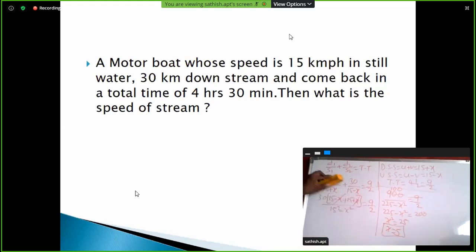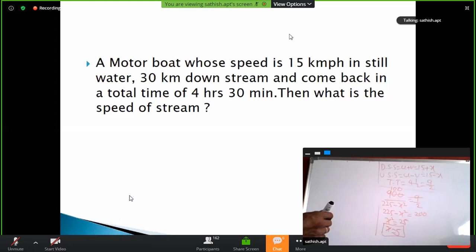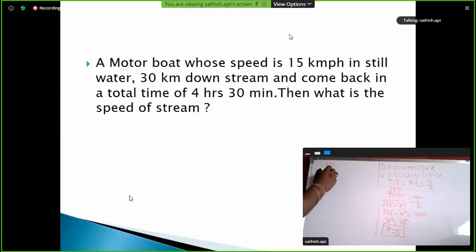Through options, it is one and only one step: 30 by 15 plus X plus 30 by 15 minus X, you'll get 4.5 hours. So options A, B, C, D are 5, 6, 3, 2.